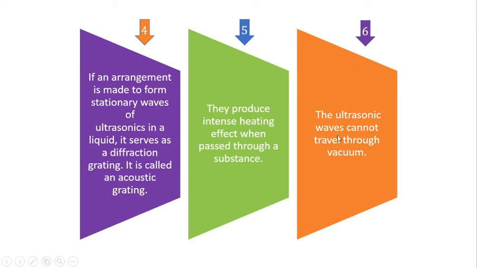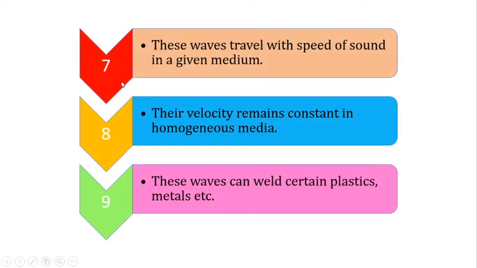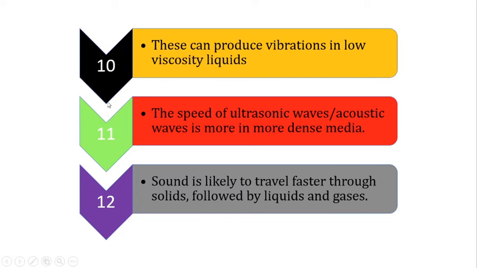Sixth point, these ultrasonic waves cannot travel through vacuum. Seventh one, these waves travel with the speed of sound in a given medium. Their velocity remains constant in a homogeneous medium. And these waves can weld certain plastics, metals, etc. Next, they can produce vibrations in low viscosity liquids.